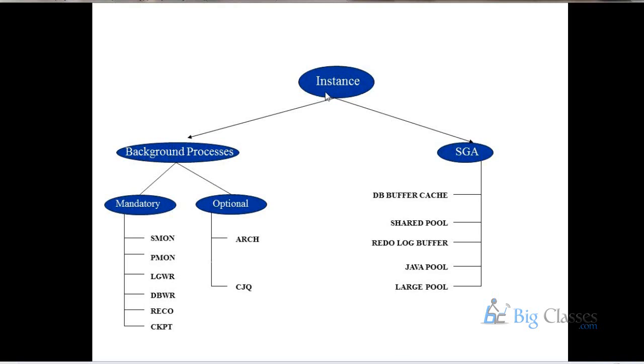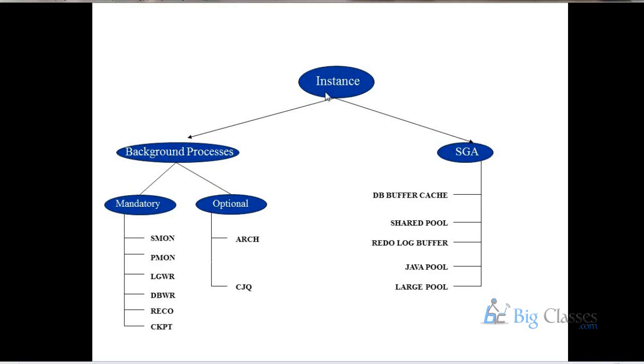They take the information from the end user, and if any end user is writing anything in the database, they take the logs, like what the end user is writing, and store the log information. All this has to be written, so these processes have to do some work, right? For doing this type of work, these background processes are required. A process is doing some part of the work in the database, and for that these background processes are started.